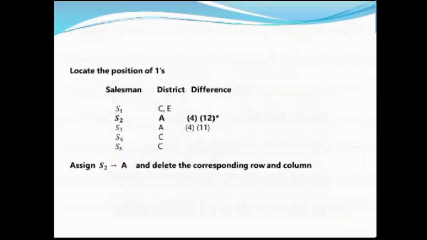Now locate the position of ones. Here S1 is C, E and S2 is A, S3 is A, S4 is C, S5 is C. There is no distinct position. Suppose if I want to allocate for A, it has 2 positions, S2 and S3.